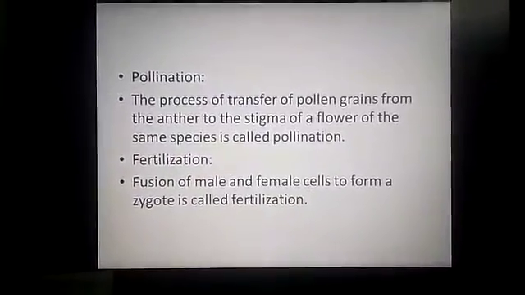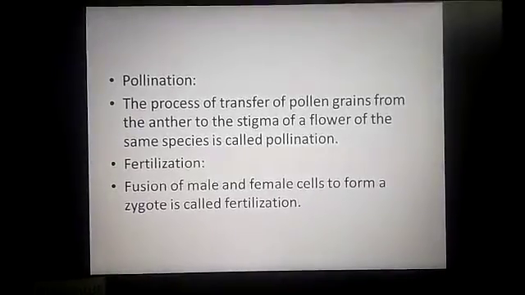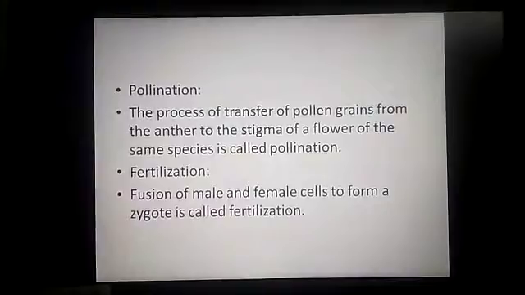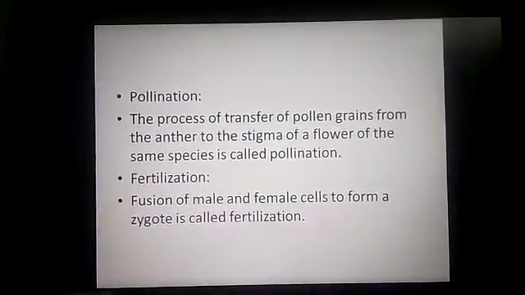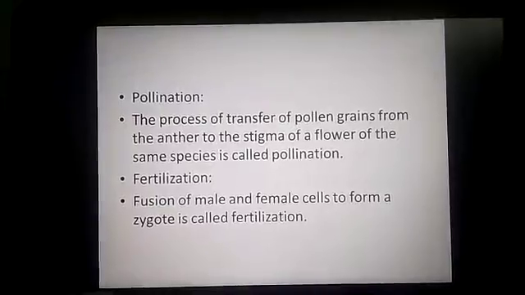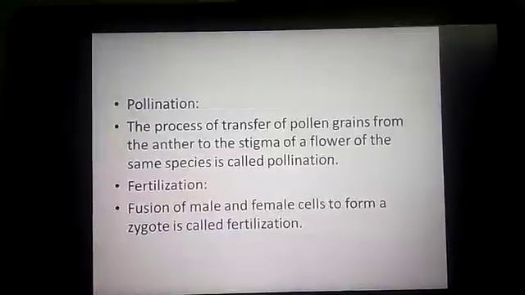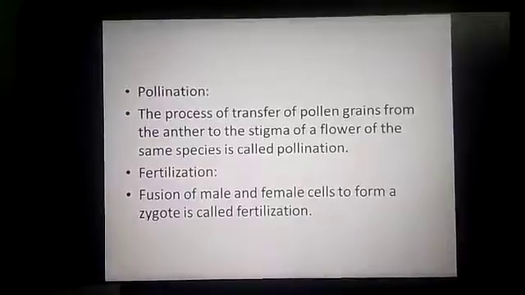If we take asexual reproduction, lower organisms like bacteria and plants like algae and fungi reproduce asexually by fission, fragmentation or by the formation of spores. In higher plants, the vegetative parts of the plants like root, stem or leaf also help in producing new plants. This is called vegetative propagation.